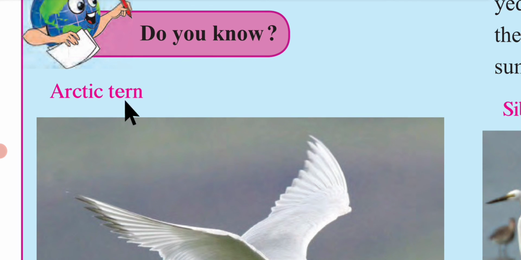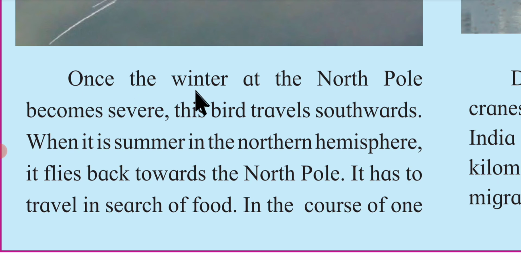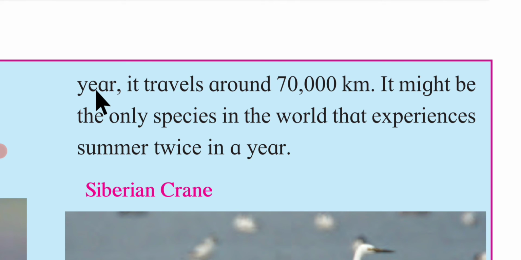Do you know Arctic tern? Once the winter at the North Pole becomes severe, this bird travels southwards. When it is summer in the northern hemisphere, it flies back towards the North Pole. It has to travel in search of food. In the course of 1 year, it travels around 70,000 kilometers. It might be the only species in the world that experiences summer twice in a year.